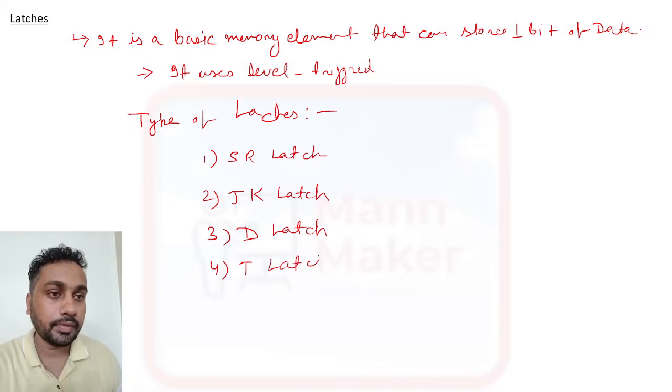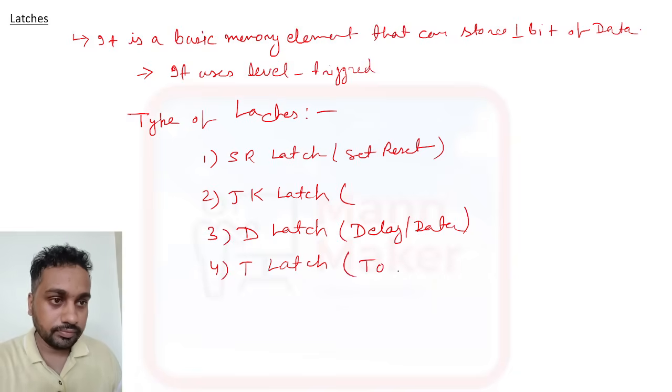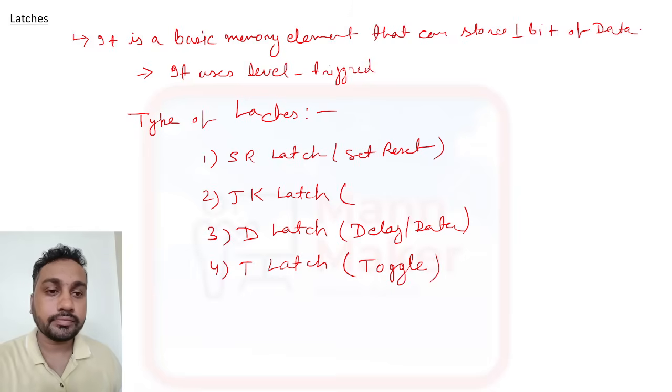S R is set reset. JK is named after a scientist. D is delay, or you can say data, so data or delay latch. And T is toggle, the toggle latch.